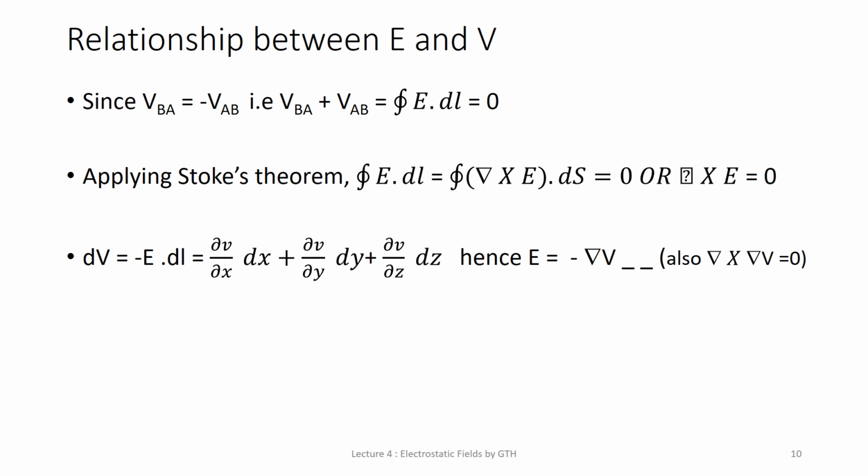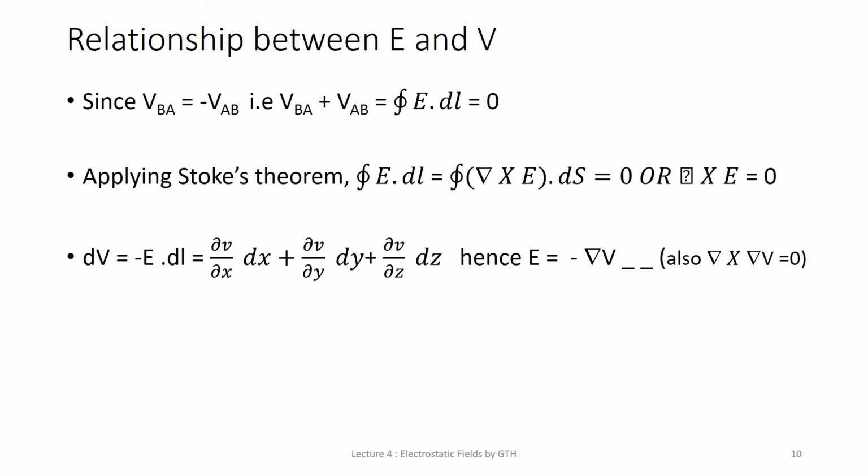If you compare these two equations, you can directly write E is equal to minus gradient of V. Now here the minus sign is there. This negative sign shows that the direction of E is opposite to the direction in which V increases. E is directed from higher to lower levels of V. Since the curl of the gradient of a scalar function is always 0, it implies that E must be a gradient of some scalar function.